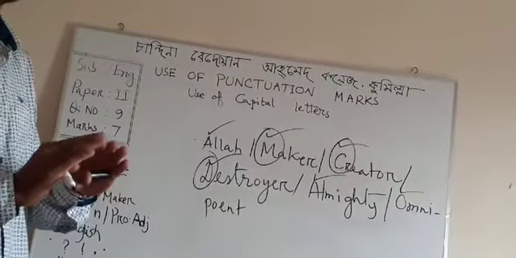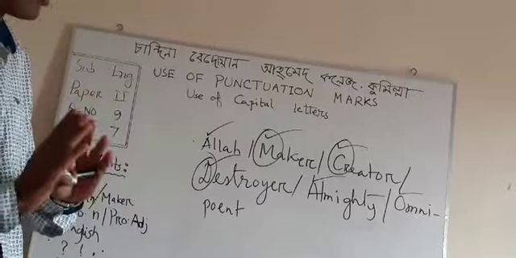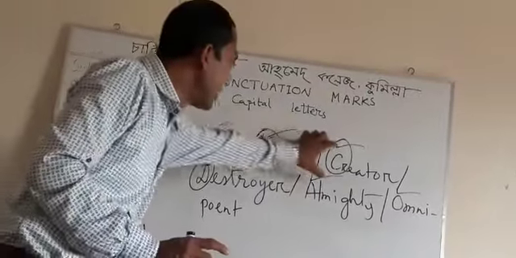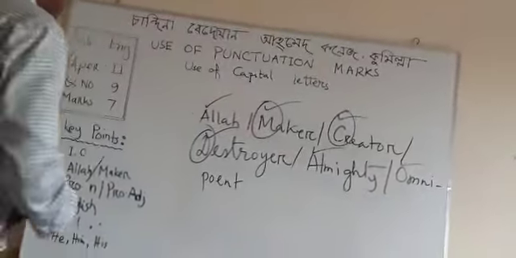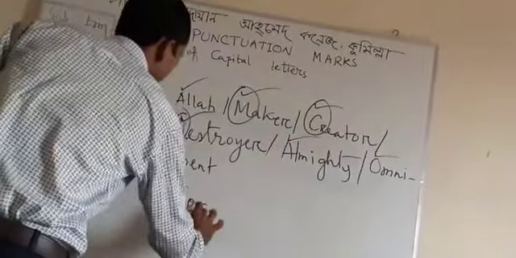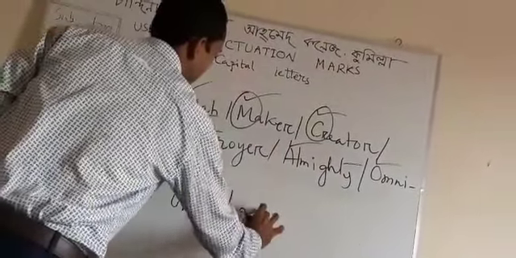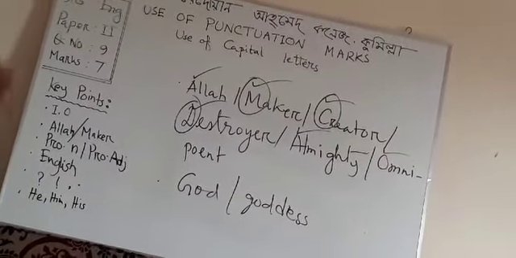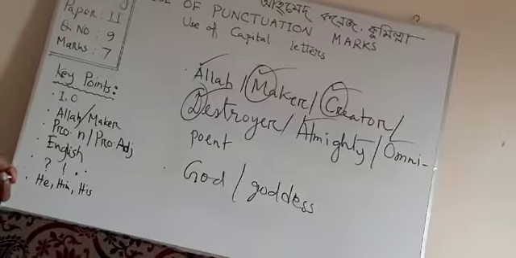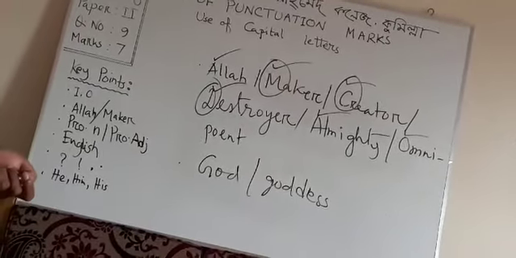But while it means Allah, God, then it should be written in capital form. Allah always is to be written in capital letter. But God or Goddess can be written in capital letter or small letter, because God does not always mean Allah. Sometimes it means Devata.